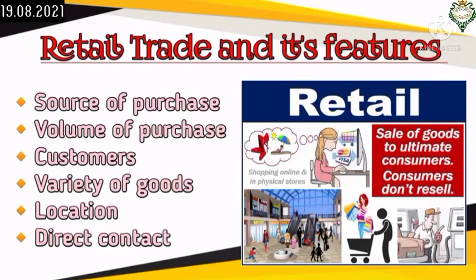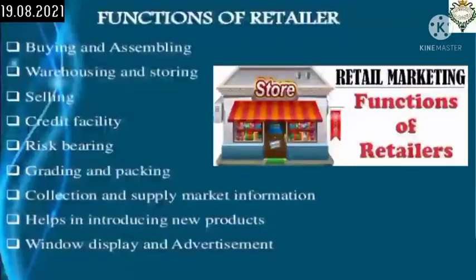Then location: retail trade is generally carried on near the place of the ultimate consumers. And it has direct contact, meaning there is a direct contact between the trader and the ultimate consumers in retail trade. Okay students, now come to the functions of retailers. Every retailer has to perform a few important functions relating to marketing of goods.